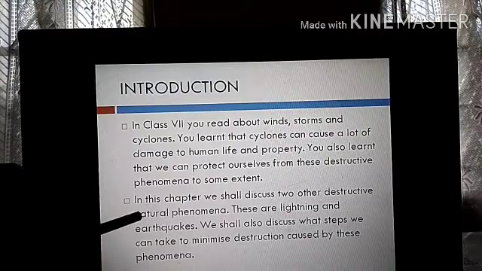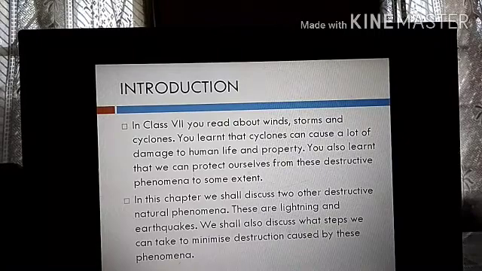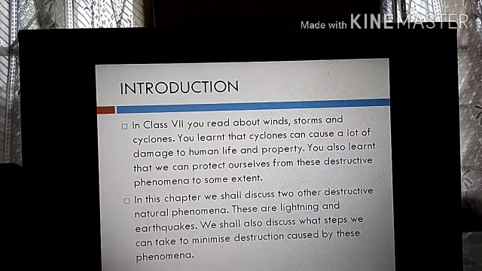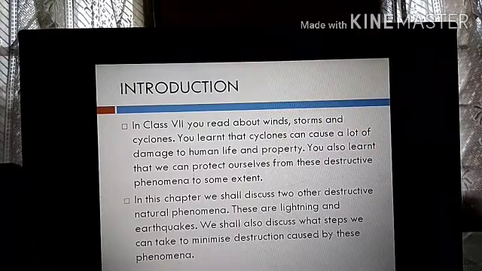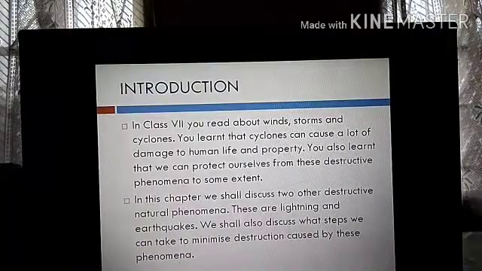In this chapter we shall discuss two other destructive natural phenomena. These are lightning and earthquakes. So we are going to study earthquakes and lightning in this chapter, which you did not study last year. Last year you studied about thunderstorms. We shall also discuss what steps we can take to minimize the destruction caused by these phenomena.